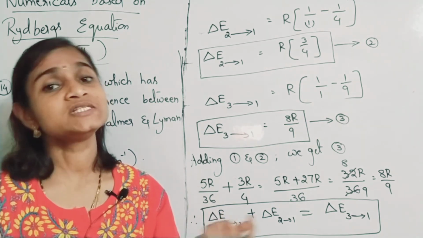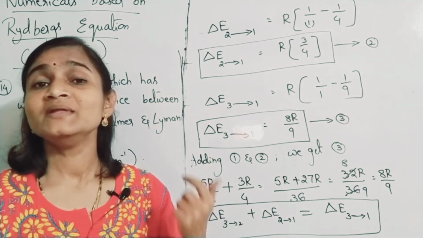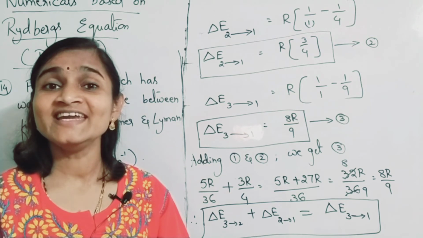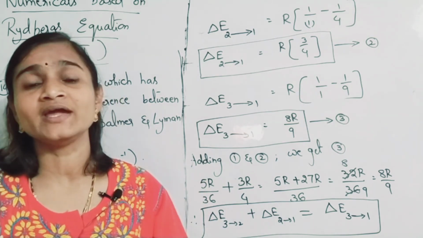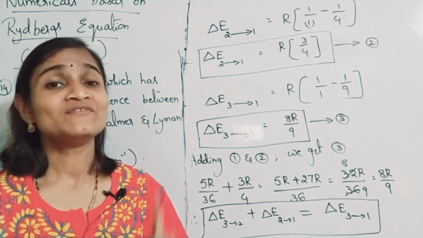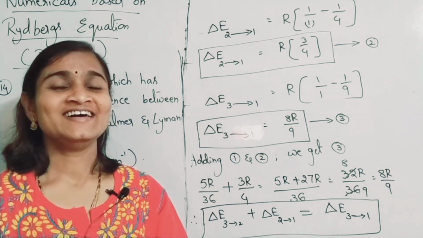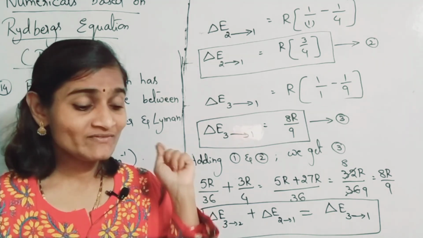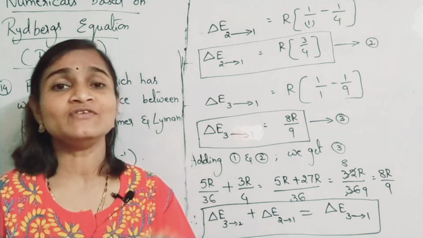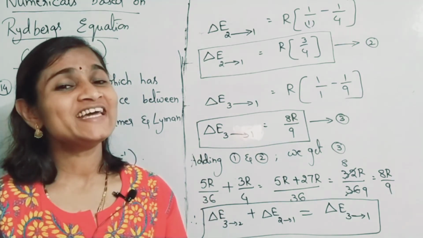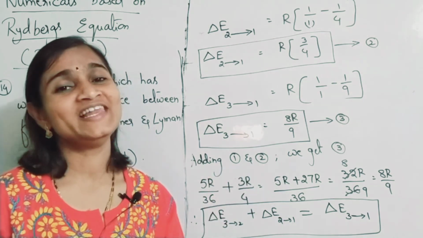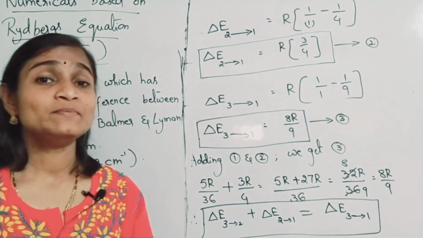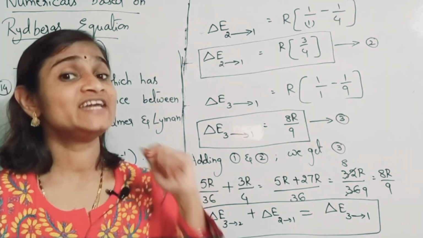H-like species means you have to find the ion. Identify which parameter you have to find here. Yes, you have to find the Z value. If you find the Z, automatically you will get the name of the element. So in the Rydberg's equation, you have to find Z value now.